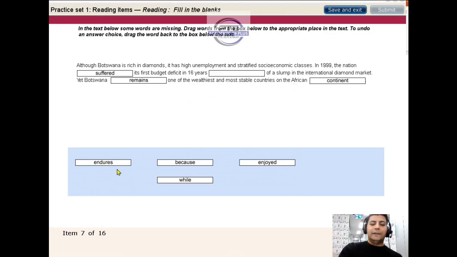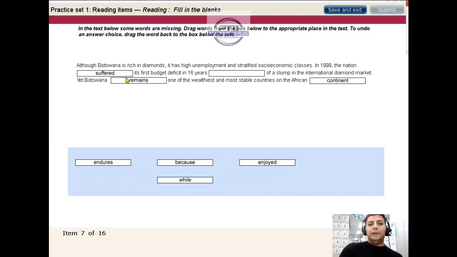Endures doesn't make any sense. For example, some of you, endures means to bear something, like enduring pain. If you don't know the meaning of a vocabulary word, what you can do is try to pick the easy one first. Let's say you don't know the meaning of endures. What a lot of people do is they try to put the hard one. Now if the easy one completes your answer, then do not go for the hard one, because Pearson does not try to check you on vocabulary too much. I've never seen hard vocabulary words in Pearson, like in GRE or something.